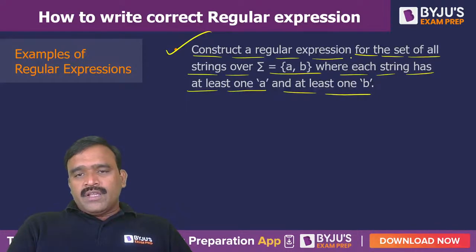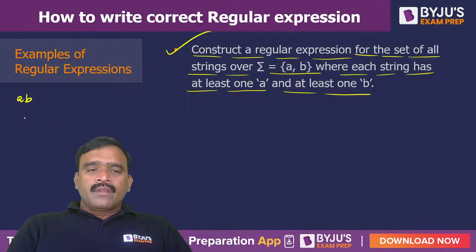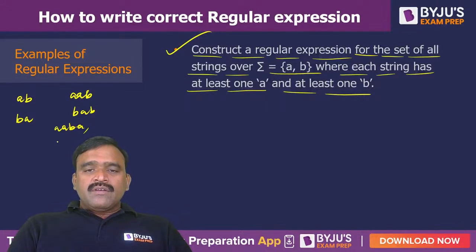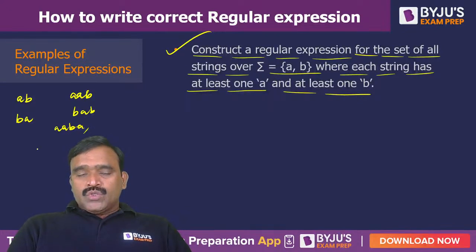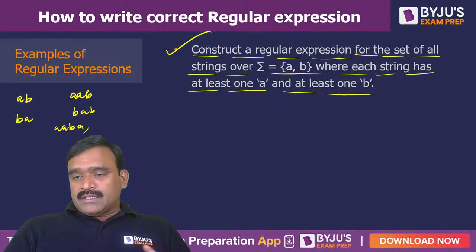So presence of one a and one b is required. What is the minimum string as per this? AB is one minimum string and BA is one minimum string, one A and one B. AAB is also possible and BAB is also possible. And AABA is also possible. Presence of one A and one B. So when you are exploring with the minimum strings, you can always get a correct expression.